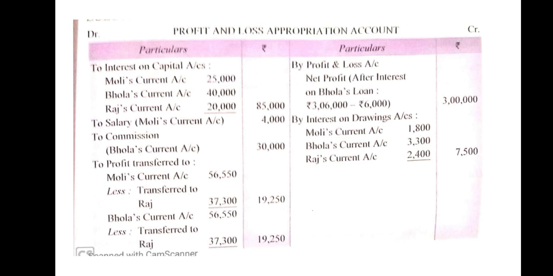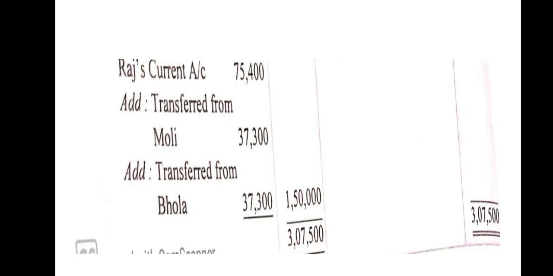First Molly's profit after adjustment is 56,550 and Bhola's also 56,550. So the deficiency is to be given by Molly 37,300 and by Bhola 37,300. Raj's profit after adjustment will be 75,400.